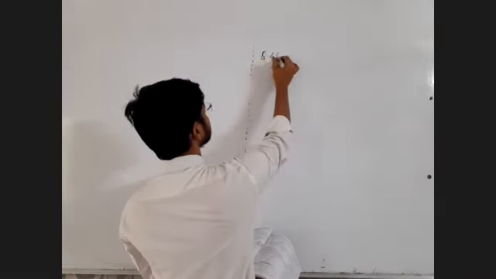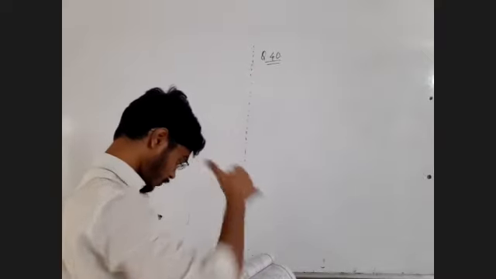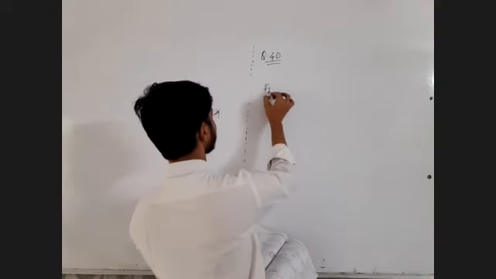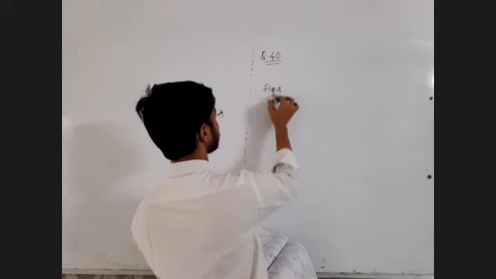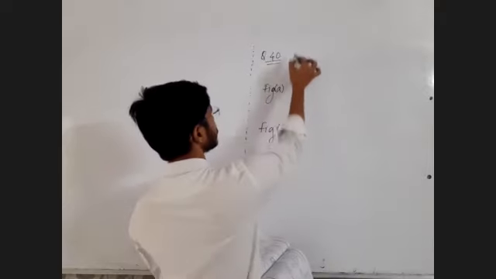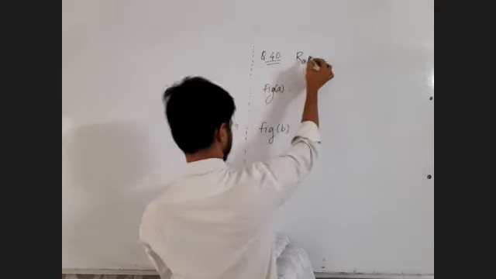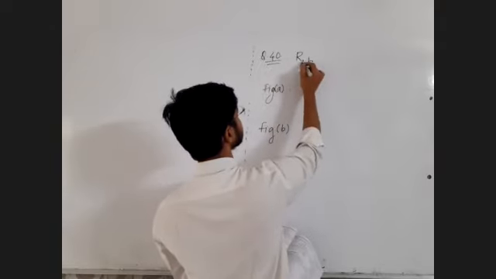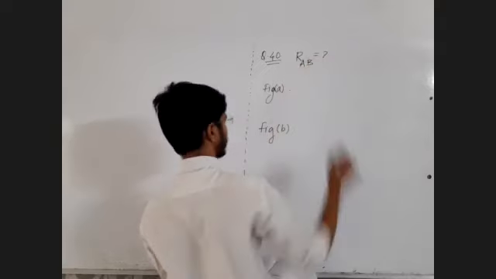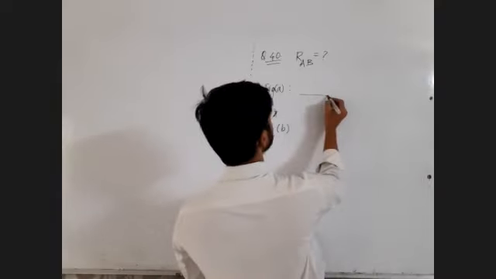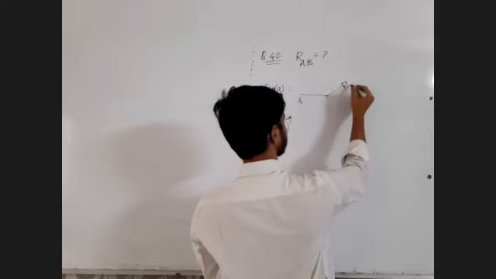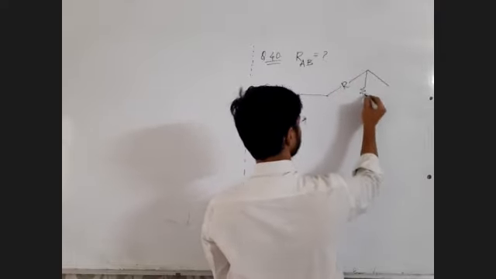Question number 40. In the following figures, the resistance between A and B will be: figure A, figure B. Find RAB, capital A, capital B. RAB is equal to question mark. Figure A is directly visible to the eyes. You can clearly observe that this is a Wheatstone bridge. This value is not given.